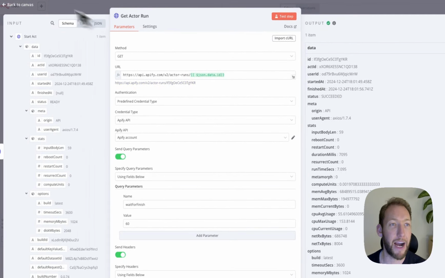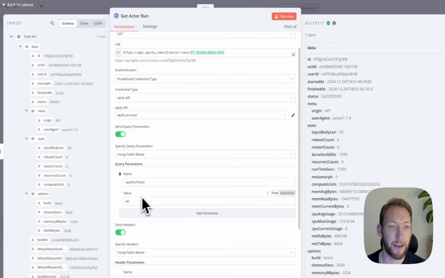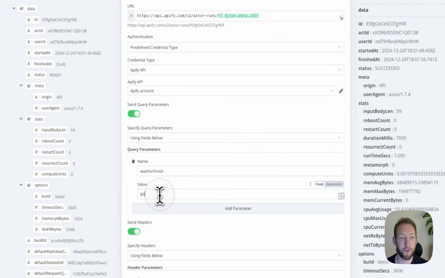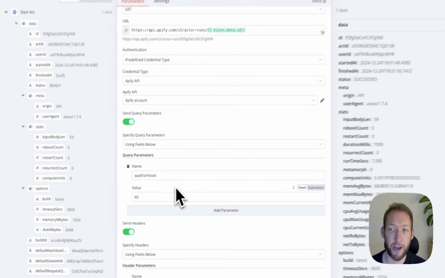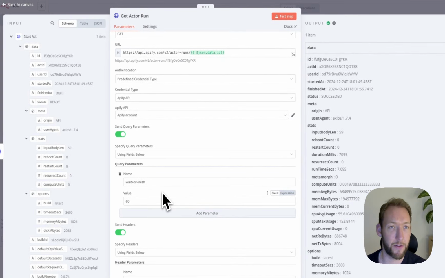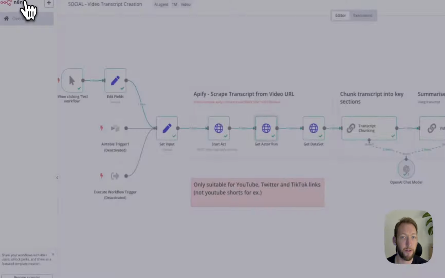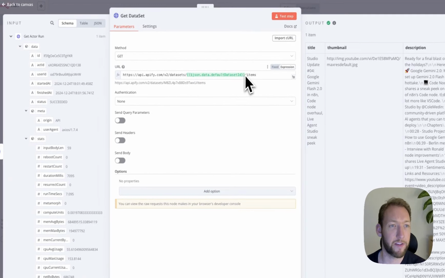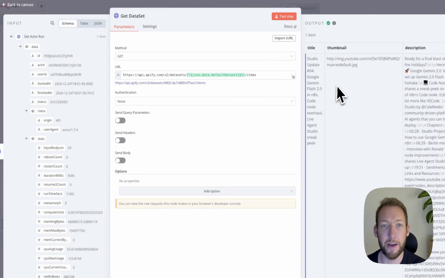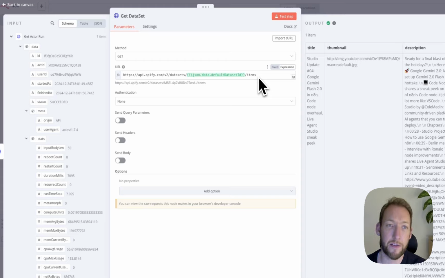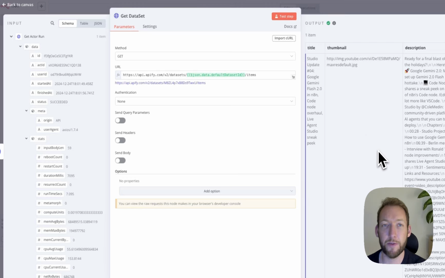So once our Apify actor has correctly run, that's what this wait for finish is for. We're just going to ensure that we wait for 60 seconds, which is just an arbitrary value we've set, but this one takes about 5-10 seconds to run for a short video of about 10 minutes. And what that will do is return the data for the video that we requested the transcript for. We then have the default dataset ID returned from the last GET request, and what we're going to do there is effectively push another GET request in order to grab the actual data returned by the Apify actor.